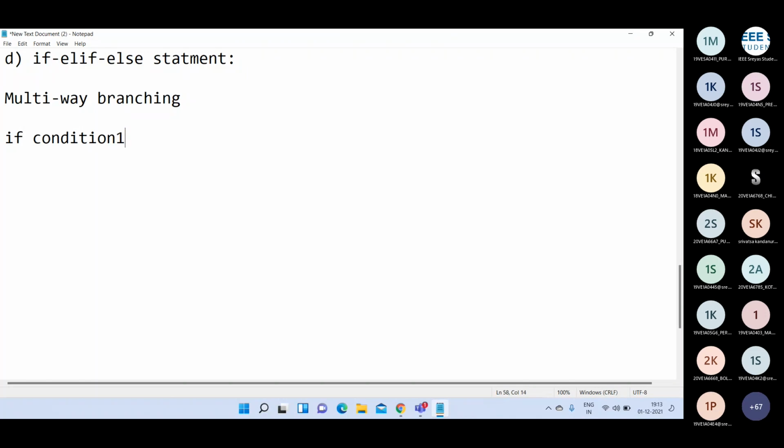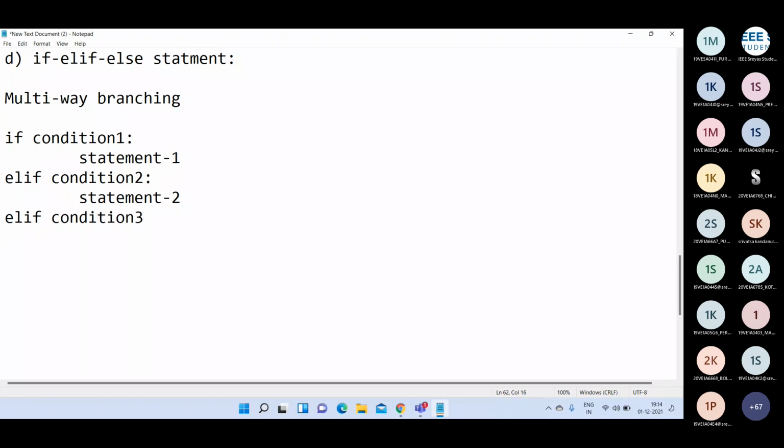So here the syntax is: if condition 1, statement 1. Then elif condition 2, statement 2, then elif condition 3, statement 3, and so on. Finally, the else block, where we write statement n.